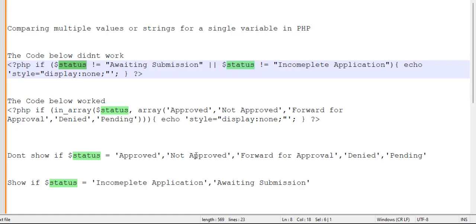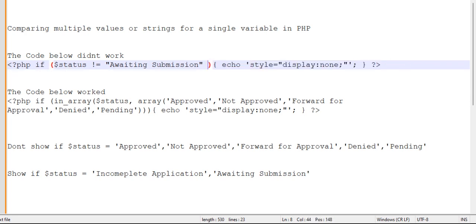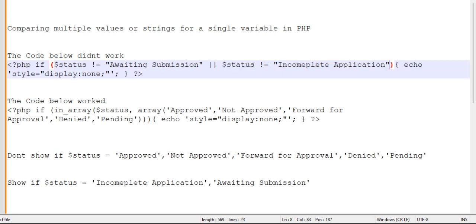So if it is either awaiting submission or incomplete application, let the div be hidden. Now when I applied it on this condition alone, it was working, but as we progressed in the project, I realized that one more condition needs to come in.